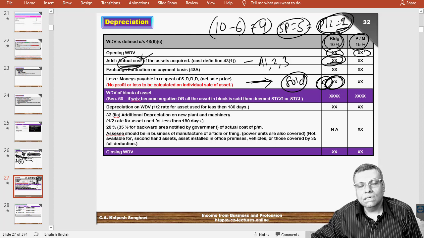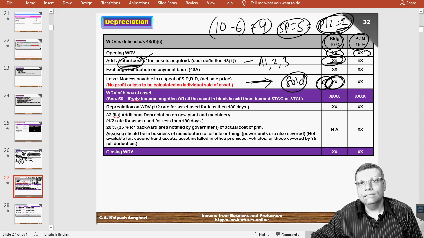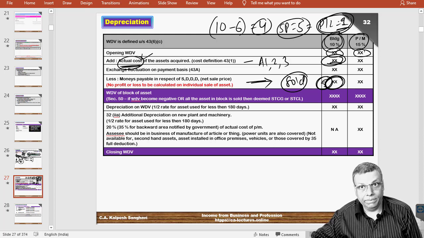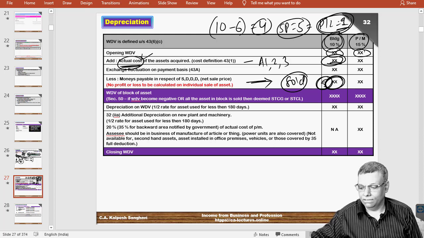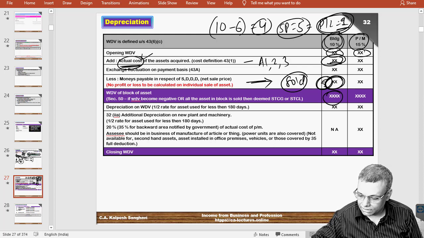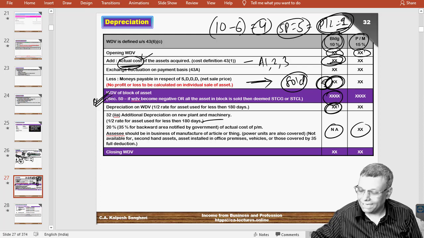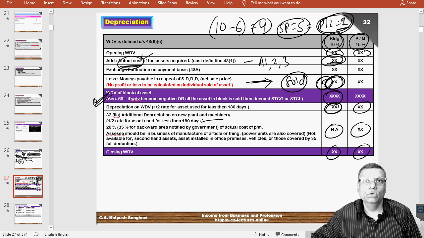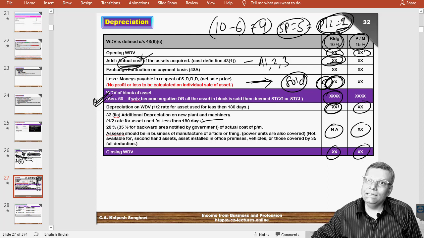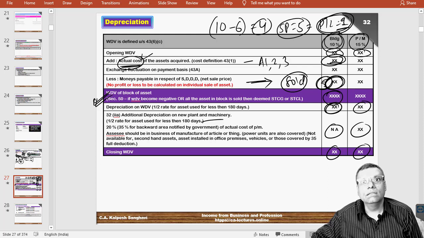So, logically, if you say the entire block, it is like total cost added over a period and the total sale price subtracted, and on the adjusted figure, which you call the WDV, you have to calculate the depreciation. And on this, if there is any additional depreciation, give the additional depreciation if you are entitled to; if not entitled to, then don't give it. Normal depreciation you will get, and thereafter you will get a closing WDV. So, for an individual asset when you are selling, there is no taxable profit or taxable loss, logically, in the income tax.